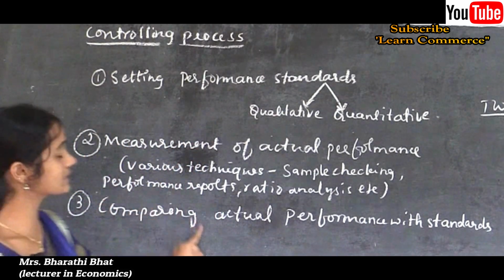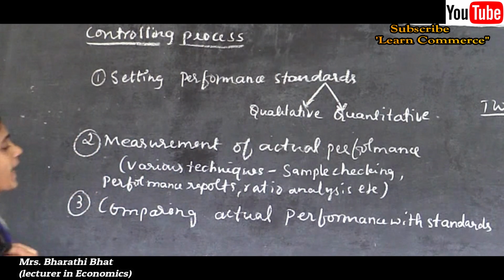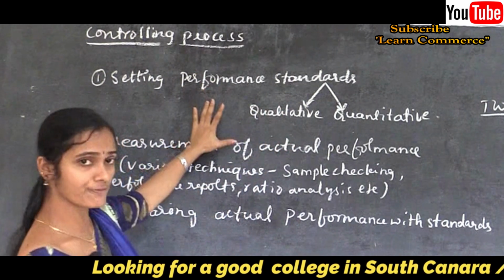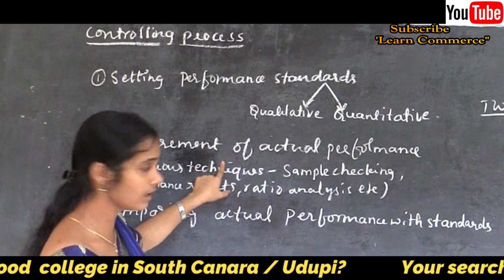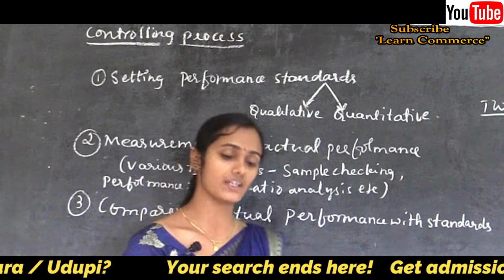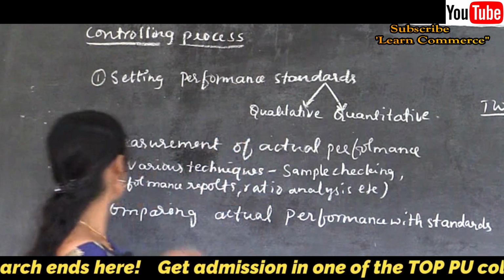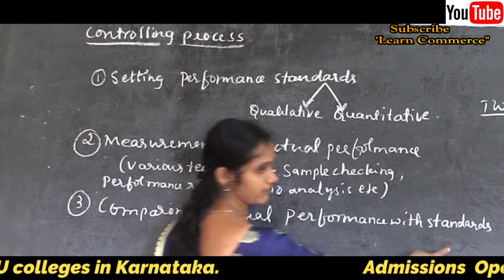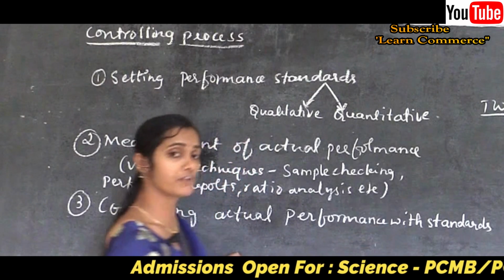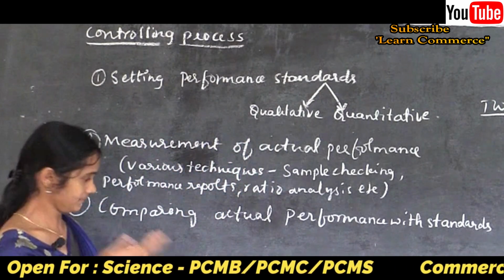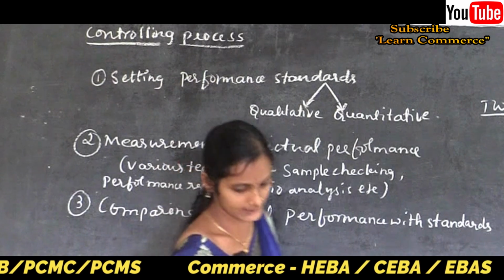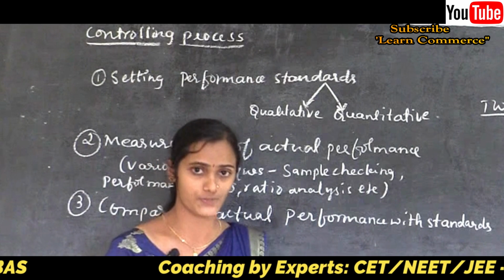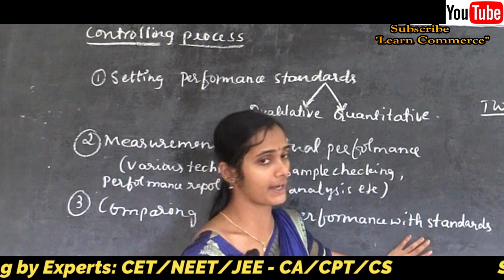And coming to the third process, that is comparing actual performance with the standards. Here standards are fixed by the management. After that, actual performance is measured by the superior using several techniques. Then the superior needs to compare the actual performance with the standard. That is the basic meaning of controlling. Controlling itself is what? Comparing the actual performance with the standards, right? So this step involves comparing the actual performance with the set of standards already predetermined by the management.